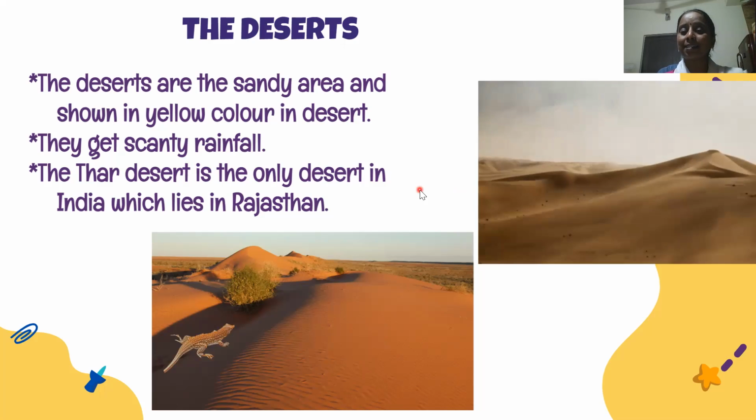There is one and only desert in India that is called the Thar Desert. It is located in Rajasthan. This Thar Desert occupies the major portion of the Rajasthan state.